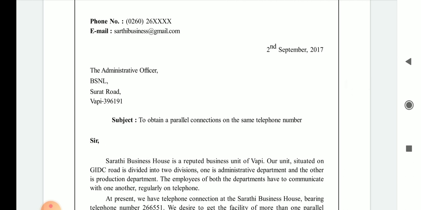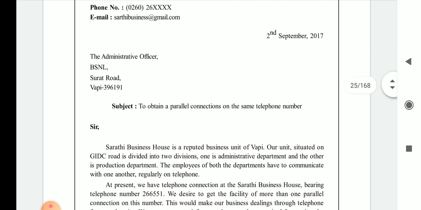Next, the receiver of the letter is the Administrative Officer, BSNL. Instead of writing BSNL in short, you have to write the whole name, that is Bharat Sanchar Nigam Limited. So make this correction in your textbook, it is a very simple thing that you have to keep in mind.